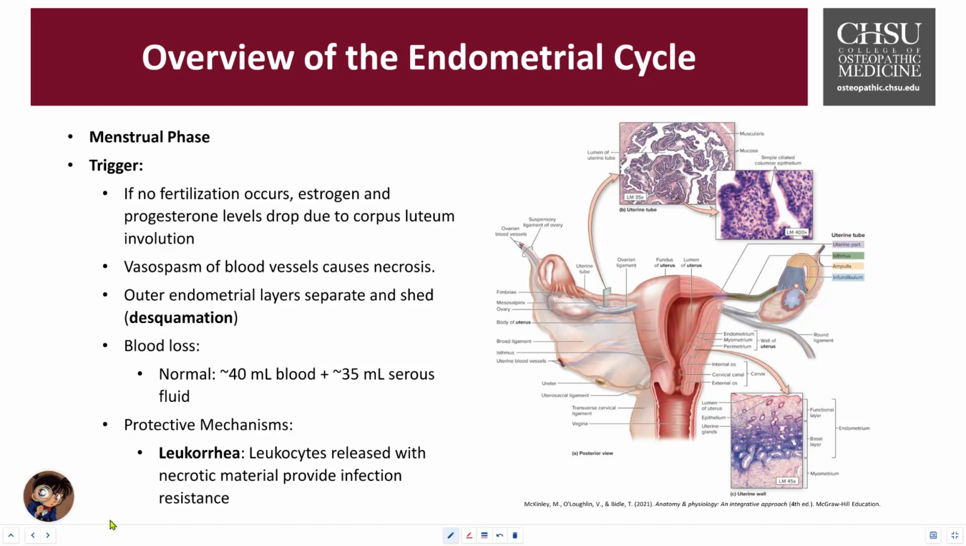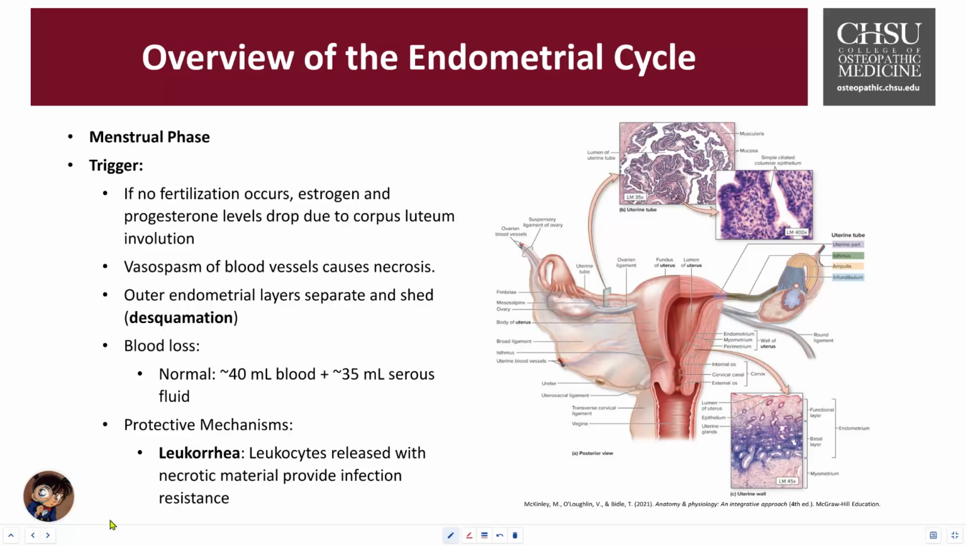So on average, the loss of blood will be about 40 mLs of blood plus about 35 mLs of serous fluid. During this process, there's also going to be a protective mechanism called leukorrhea. Leukorrhea is when the leukocytes or white blood cells are released along with the necrotic material to provide resistance against infection during this vulnerable phase. There is a slight antimicrobial effect because it combines the leukocytes and the acidic pH of the fluid in the vaginal region, which helps reduce any risk of bacterial infection.